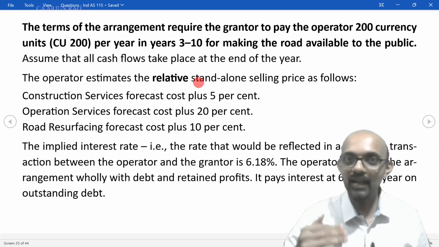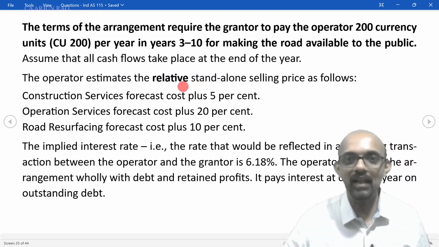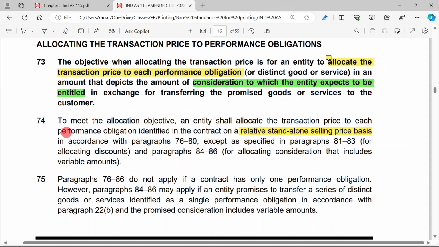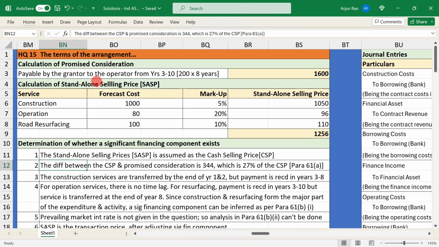When we allocate the transaction price, we need the relative standalone selling price, right? So the total transaction price may be X amount that has to be allocated to these three services in the ratio of their relative standalone selling prices. That is as per para 74, that the transaction price has to be allocated on a relative standalone selling price basis. So let's jump to the solution now.